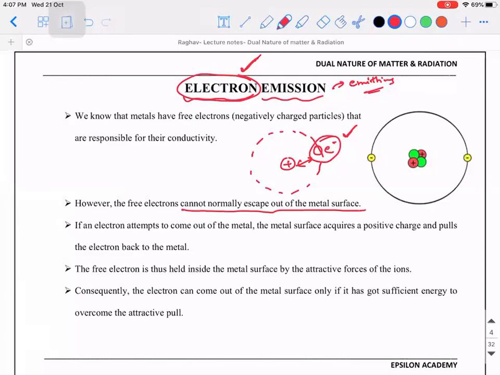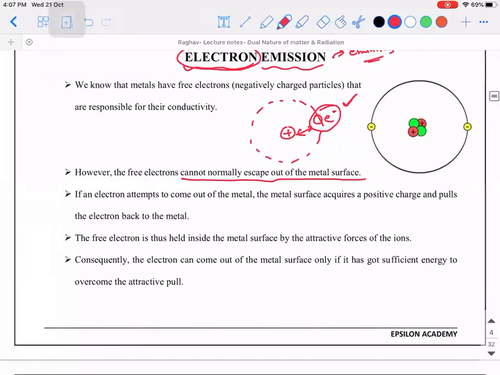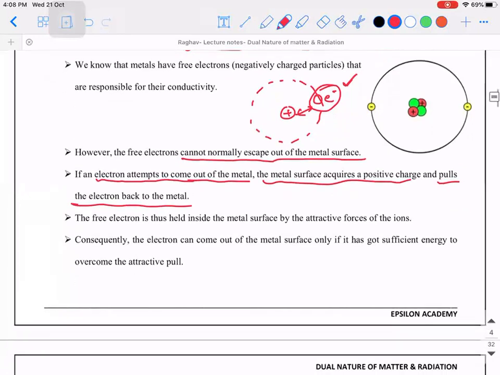Is that clear? Suppose without supplying any energy, if the electron attempts to come out of the metal surface, then what will happen? The metal surface will acquire positive charge and it will pull back the electron into itself. Right? If the electron just like that tries to come out with its own energy, that's not going to be possible. Right? So all these things I explained. Free electron is held inside the metal surface by what? Attractive forces. So from this, it is clear that electron can come out of the metal surface only if it has got sufficient energy to overcome the attractive pull.